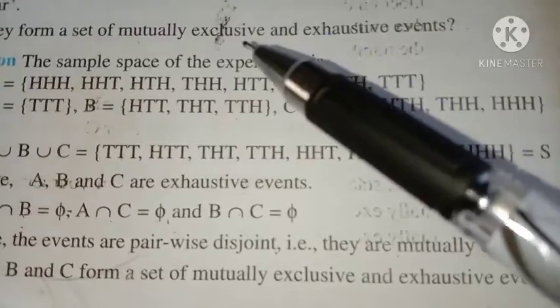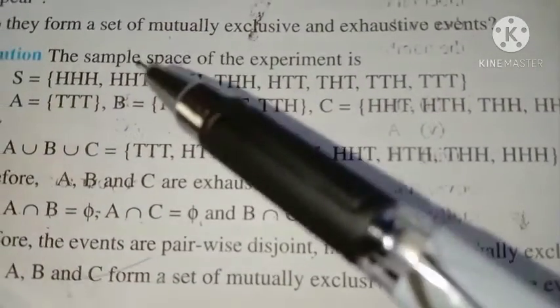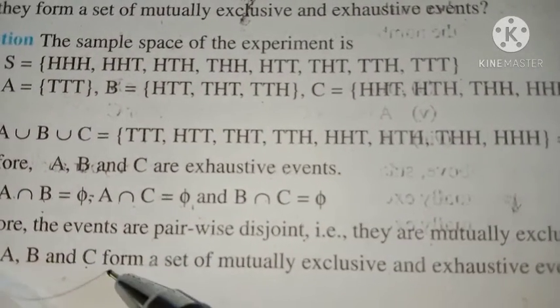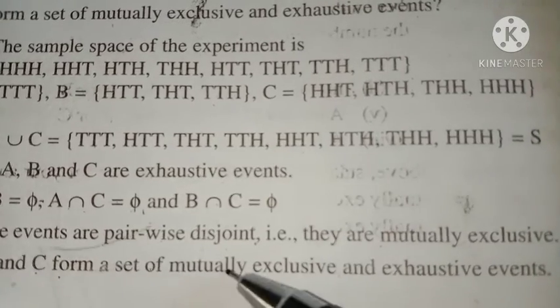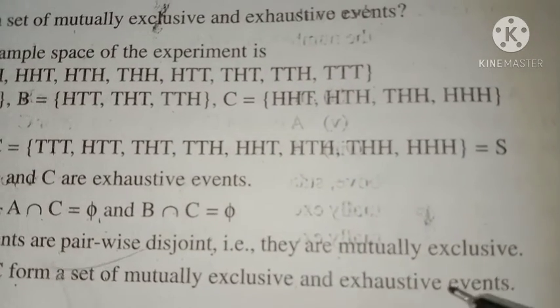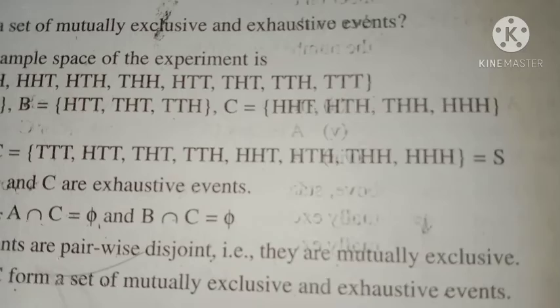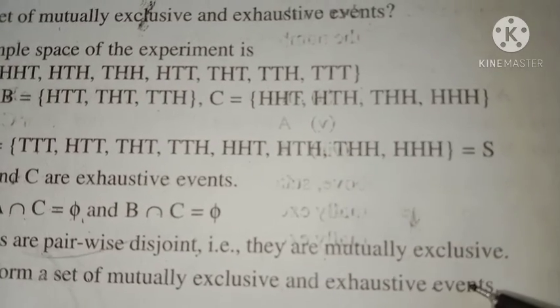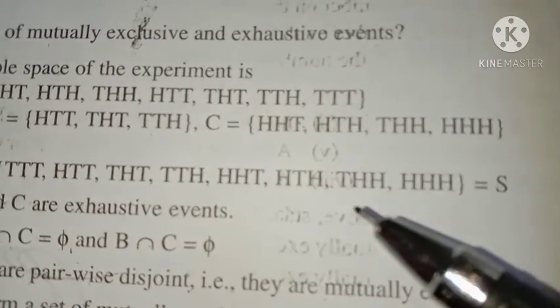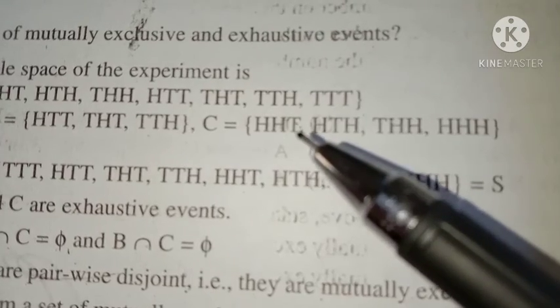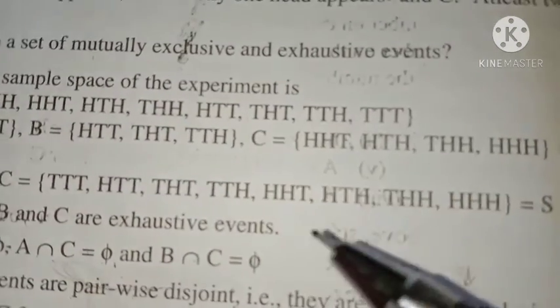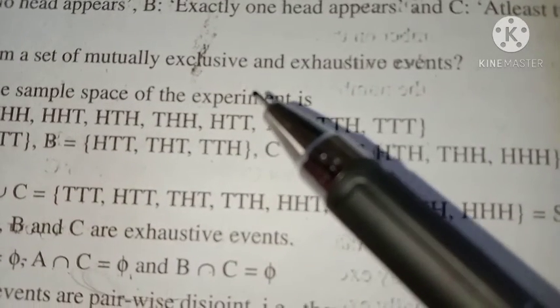So we proved that the given set of events A, B and C form a set of mutually exclusive and exhaustive events. Okay, so this is very important. You can see some problems in exercise 16.2 to prove the given events are mutually exclusive or exhaustive events.